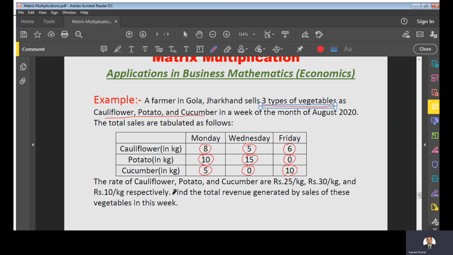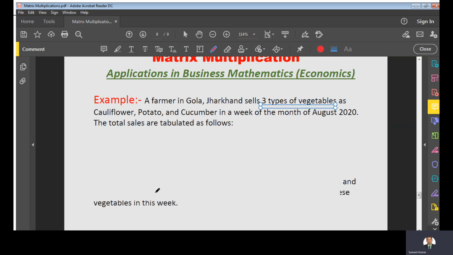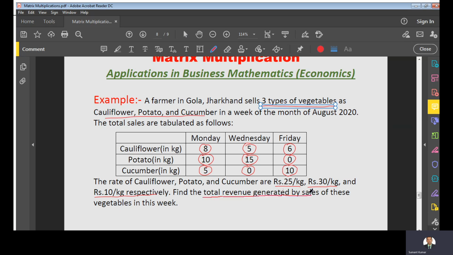Suppose the rates of cauliflower, potato, and cucumber are 25 rupees, 30 rupees, and 10 rupees per kg. So the question is, what will be the revenue generated by this farmer in that particular week?